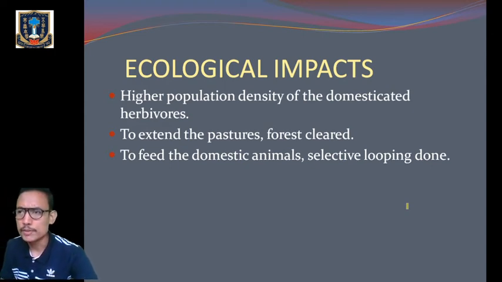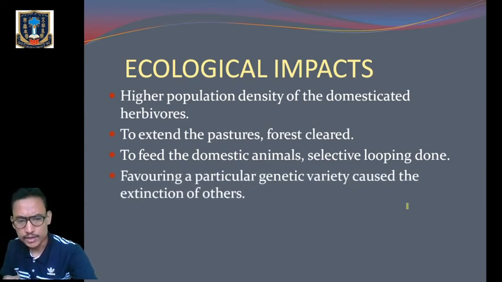Okay, so for example, the branches of elm trees were being cut and used as fodder, and this mainly resulted in the decline in the number of elm trees. This is called selective lopping. Only those branches of the plants which have been given to the animals as fodder are being cut down. So due to this selective lopping, the number of plants which have been given as fodder has declined.